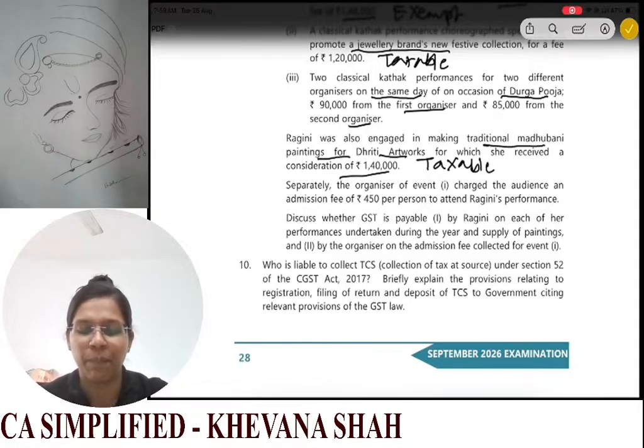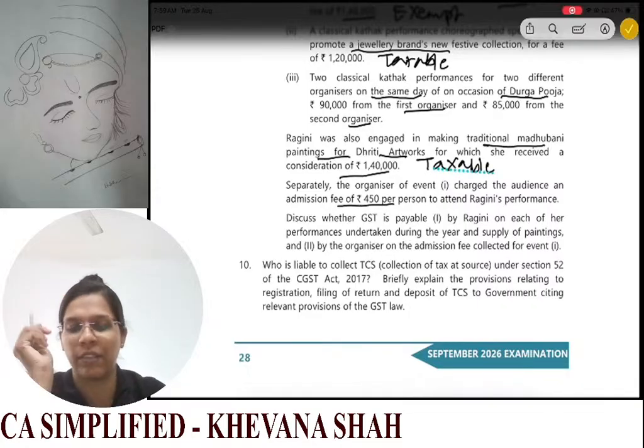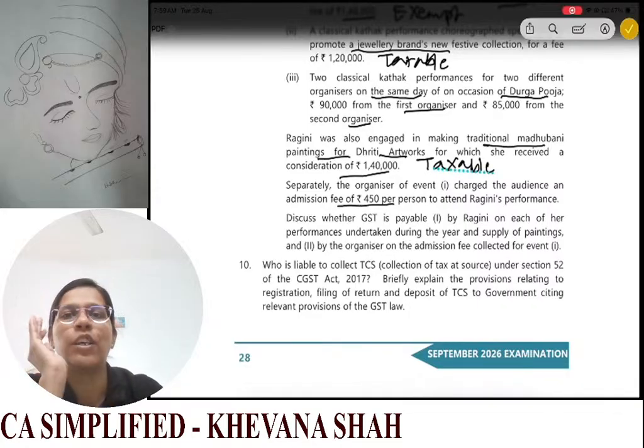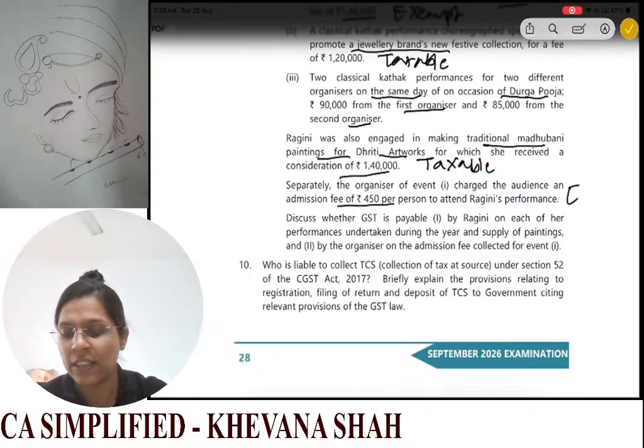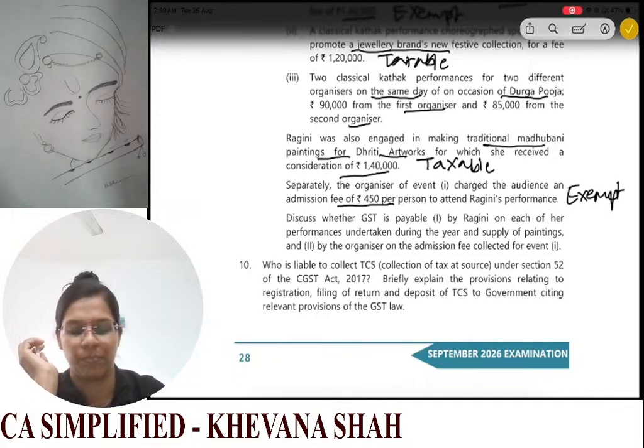Then separately, the organizer of the event charged the audience an admission fee of 450 per person. If your admission fee per person is more than 500 rupees, then it will be taxable. Since here it is not crossing our threshold limit, this will be exempt.